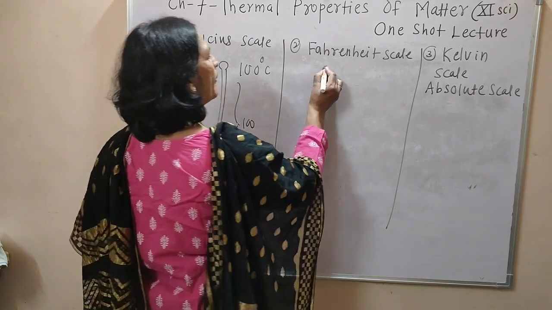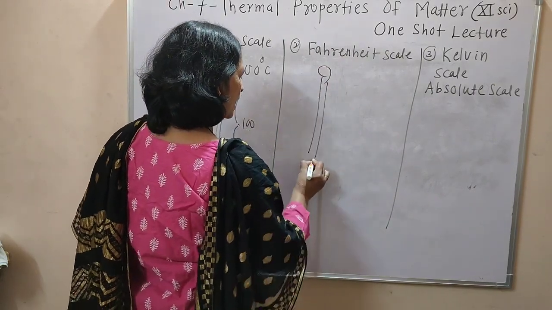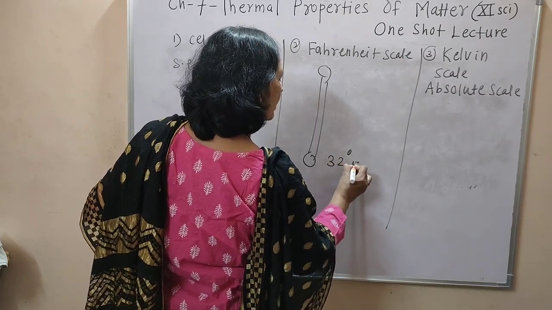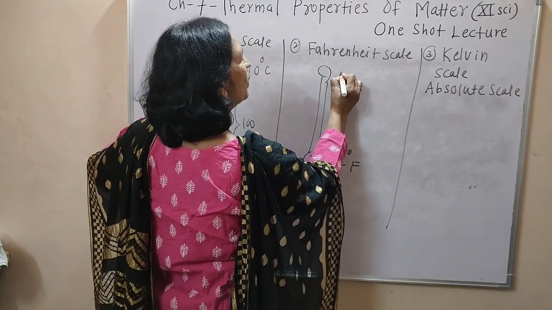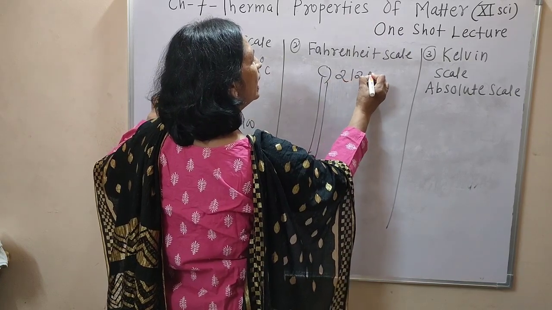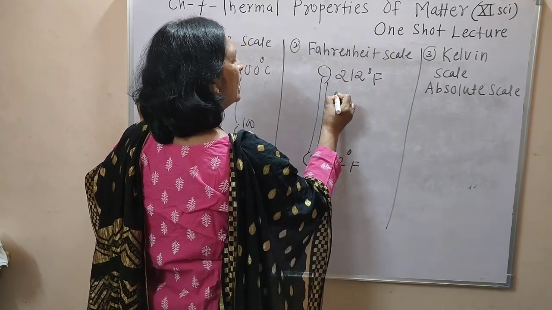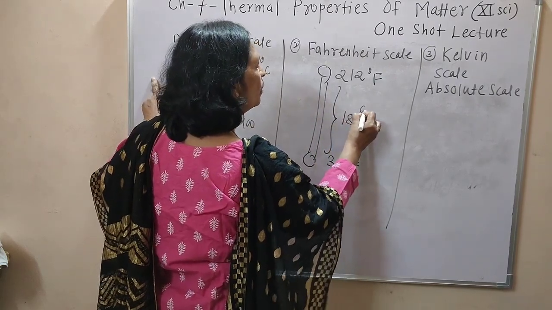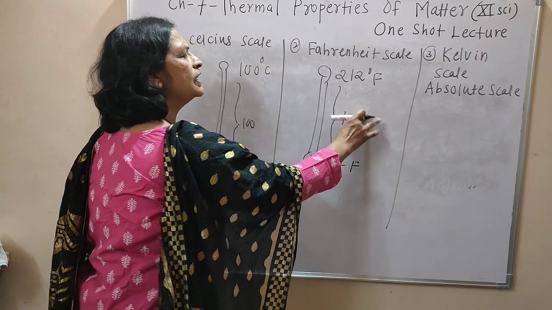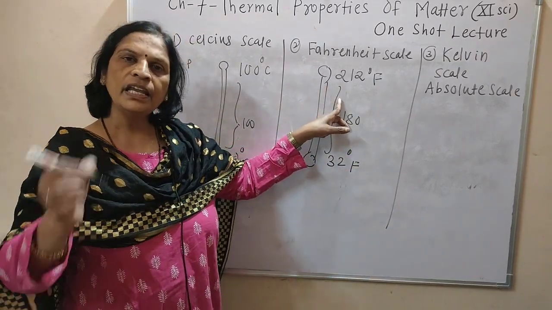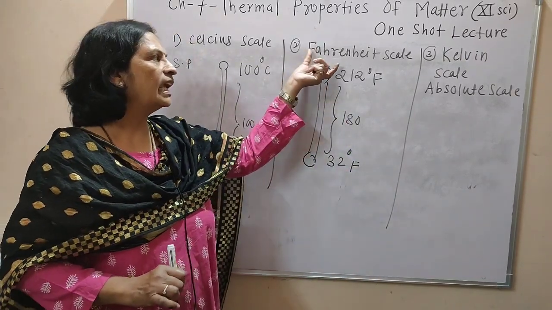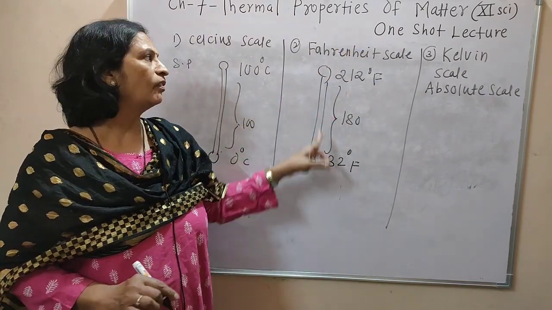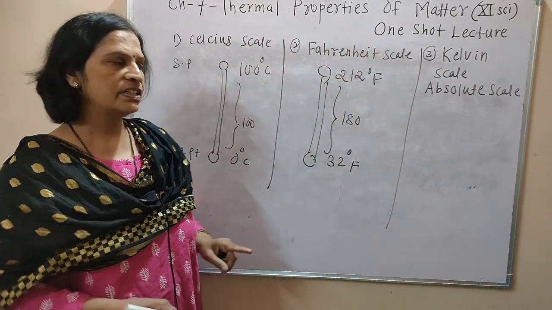Then the Fahrenheit scale, whose ice point is at 32 degree Fahrenheit and whose steam point is at 212 degree Fahrenheit, and these 2 points are divided into 180 equal divisions. That scale is called the Fahrenheit scale, and one interval is 1 degree Fahrenheit.